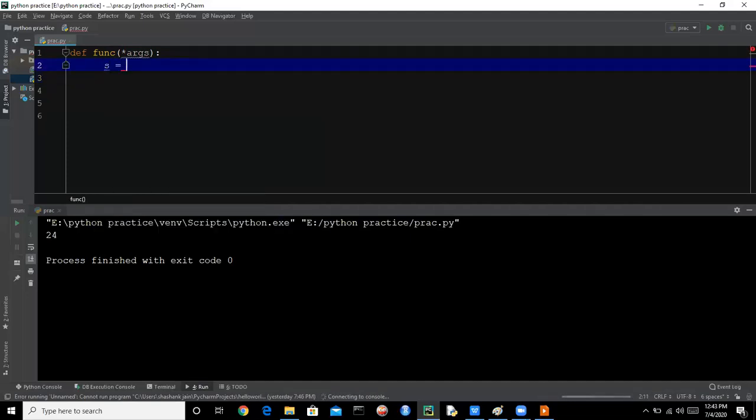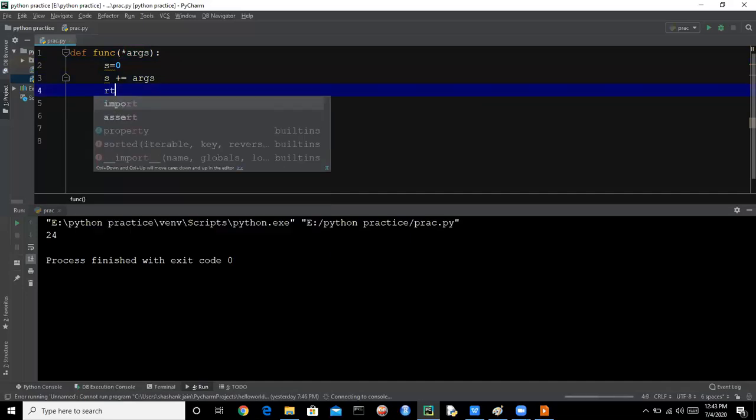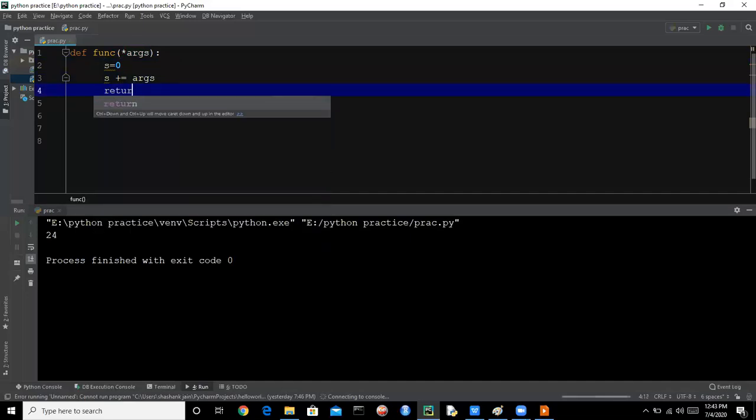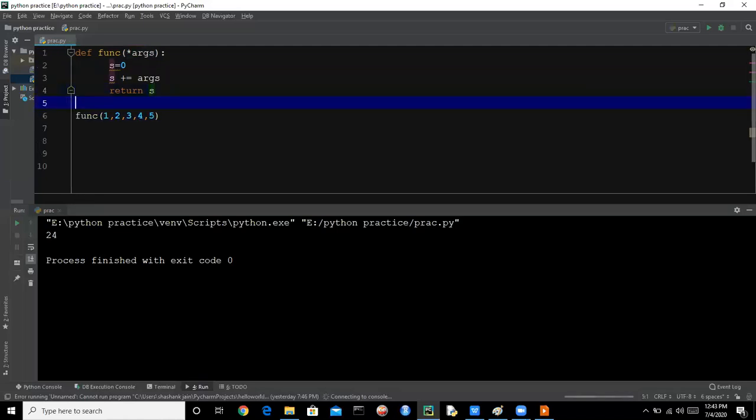So we can use sum plus equals arguments, and we need to say s equals 0 and return. Let's see what will be the output. func 1 2 3 4 5. So here we are passing five arguments.